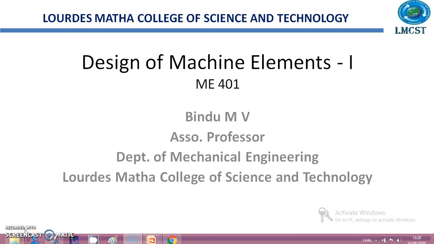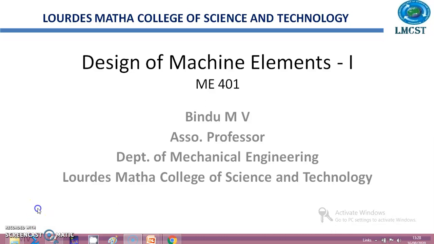Hello, welcome to the session on Design of Machine Elements 1. In this session, we will see what are the properties of engineering materials. Materials have different properties such as physical, chemical, mechanical, electrical, thermal, optical, and few other properties.